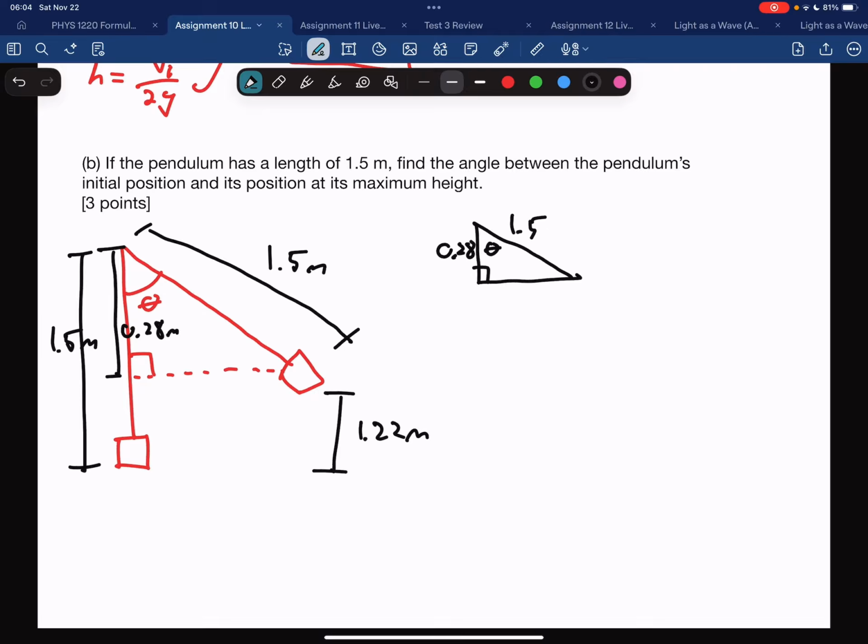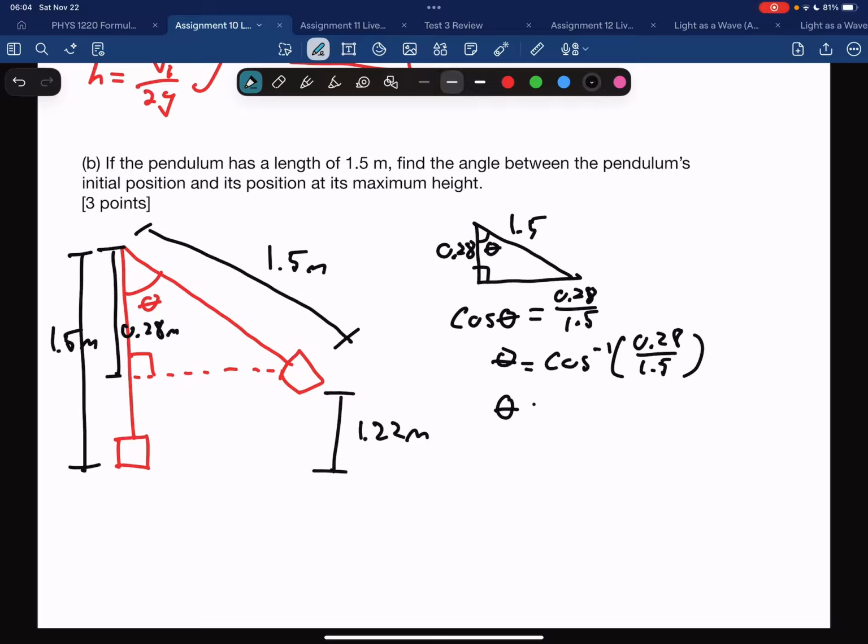That is enough for us to find the angle here. So the cosine of the angle theta is equal to the adjacent 0.28 over the hypotenuse 1.5. So theta equals the inverse cosine of 0.28 over 1.5.